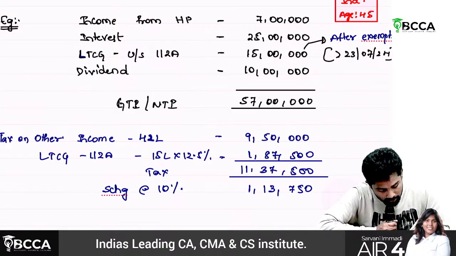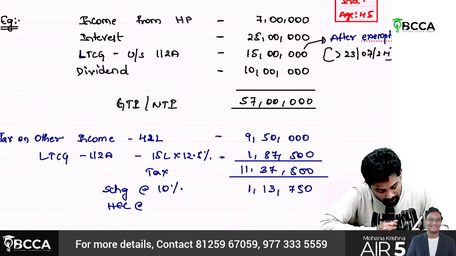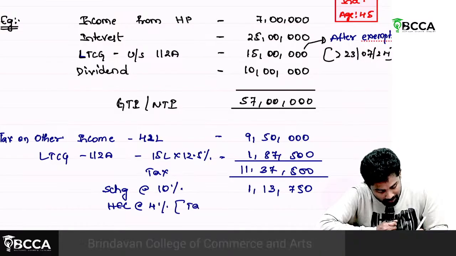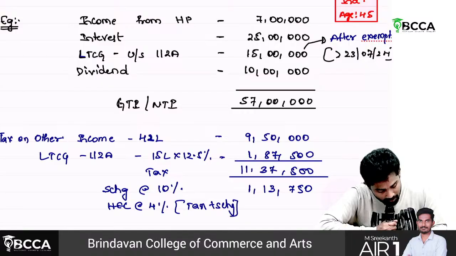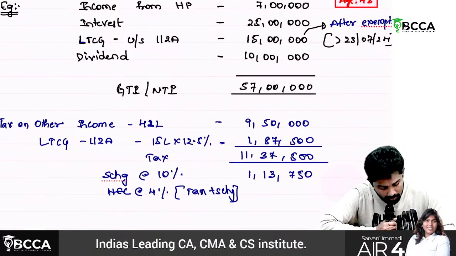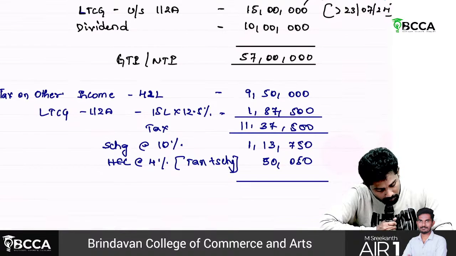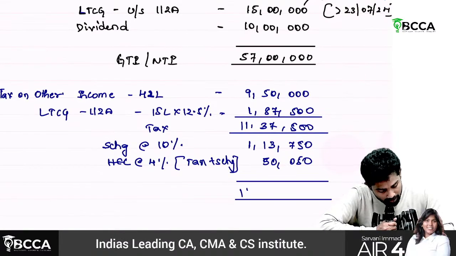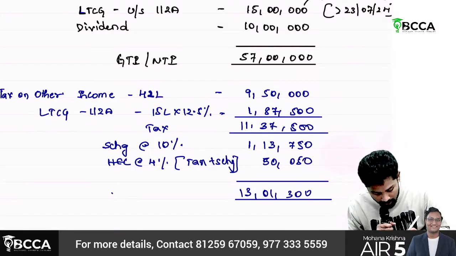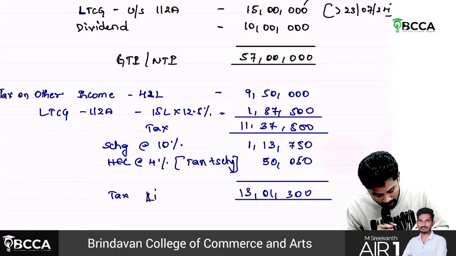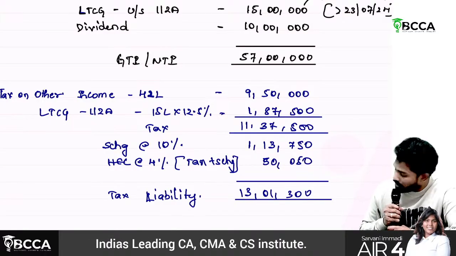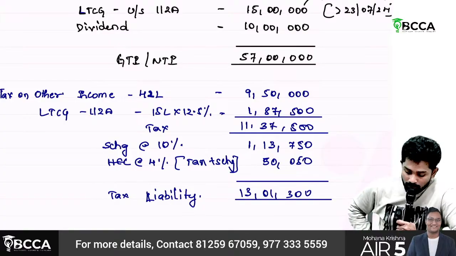1,13,750. So now we need to add what? HEC. HEC at 4% on what? Tax plus surcharge. 50. Okay. Okay, so what is the total now? 13,01,300. 13,01,300 is the tax payable or the tax liability. It's tax liability. 13,01,300. Now we need to find out what?